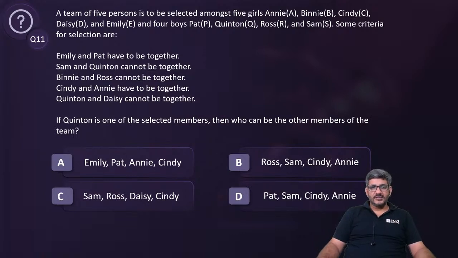Varun Mehta has answered. We got one answer till now from Varun. Soumya Srivastav has answered. Good. Anish has answered. Charvi has answered.